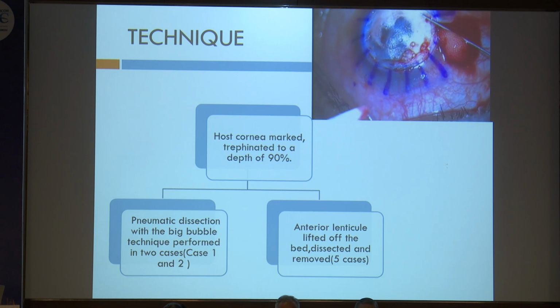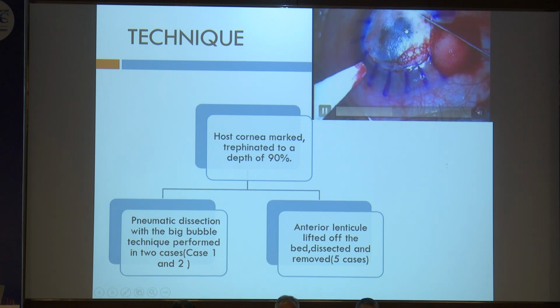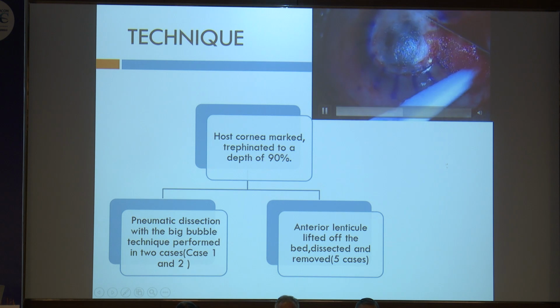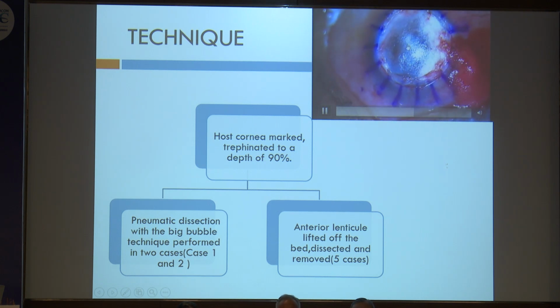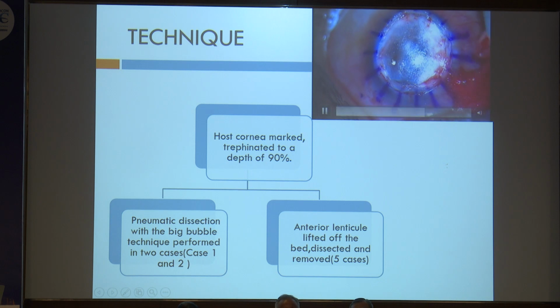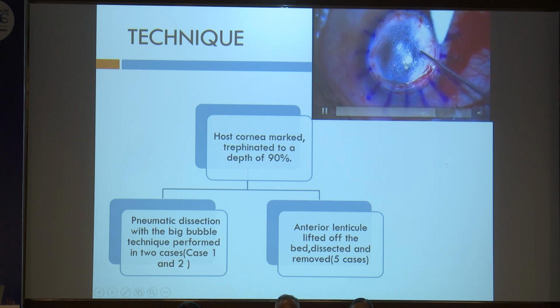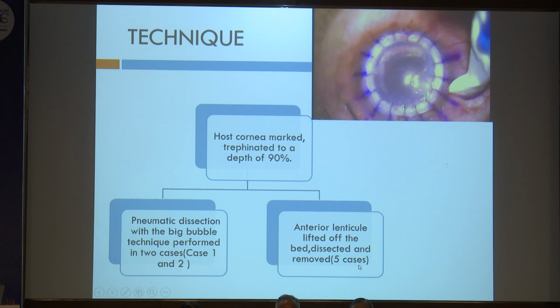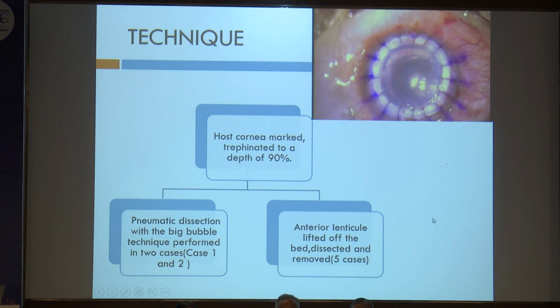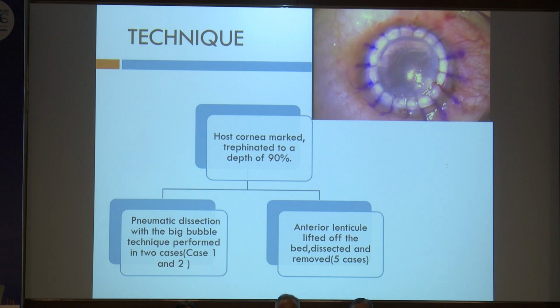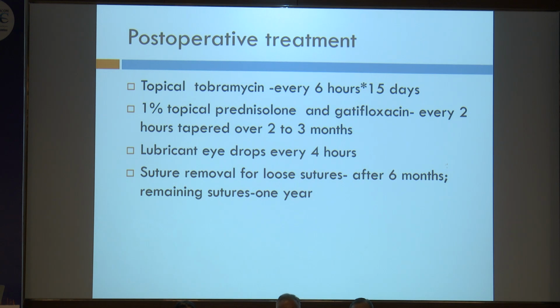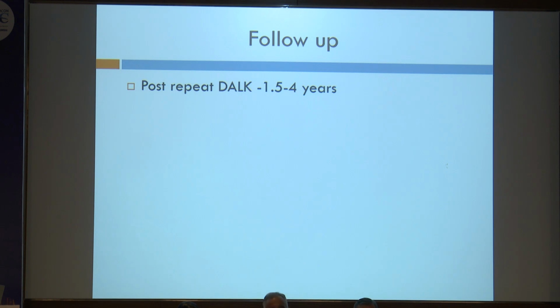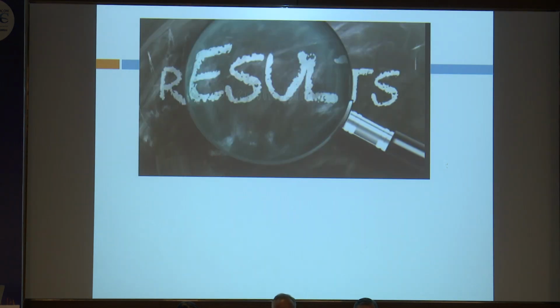This figure shows the pneumatic dissection with big bubble, which can be easily performed here, following which the superficial layers are removed and the donor corneal lenticule is transplanted. In the remaining 5 cases, the anterior lenticule was just lifted off the bed, dissected and removed. The post-operative treatment included antibiotics, steroids and lubricants. Suture removal was done after 6 months for loose sutures, and the remaining sutures were removed after a stable follow-up period of 1 year. The follow-up in all cases ranged from 1.5 to 4 years.